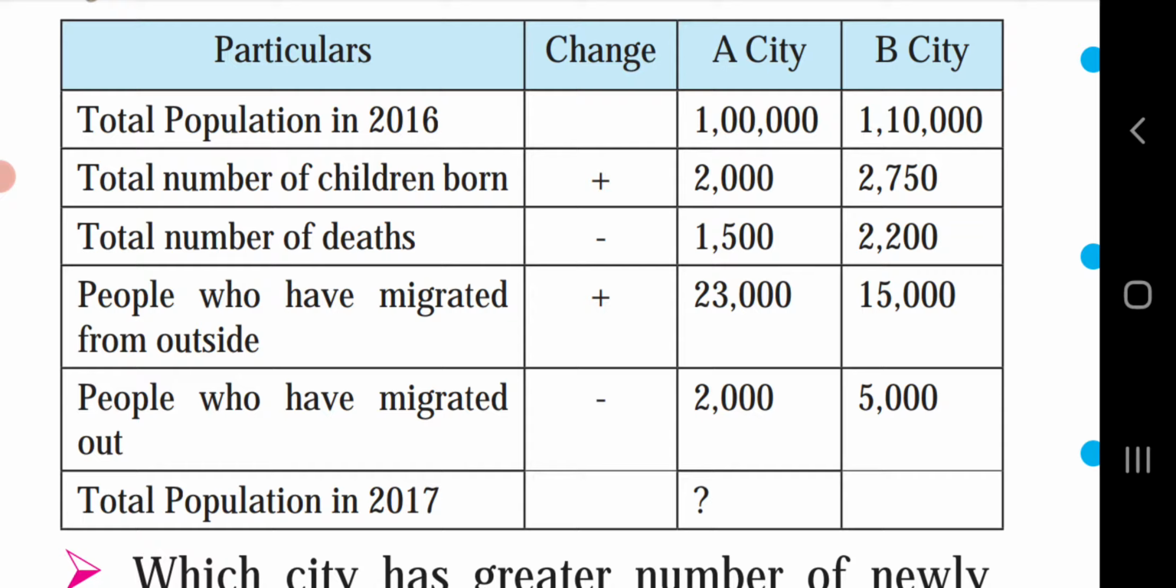Of A city, 1,21,500, and in B city, 1,20,550 will be the total population of 2017.